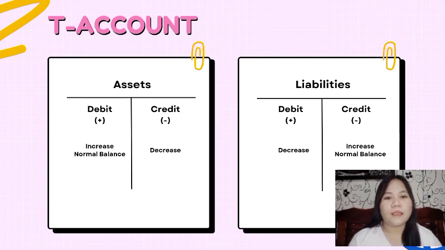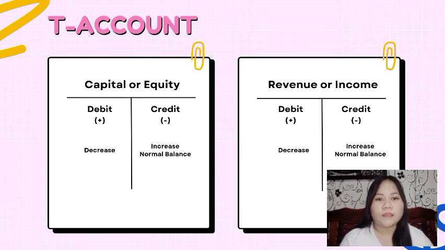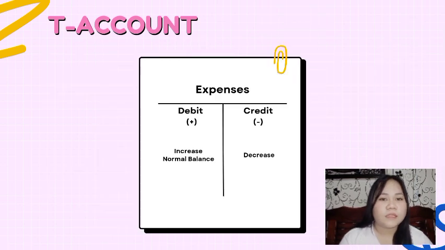So, ang normal balance ng assets ay increase in debit and decrease in credit. While sa liabilities naman ay increase in credit and decrease in debit. And then sa capital or equity ay increase in credit and decrease in debit. Sa revenue is increase in credit and decrease in debit. And lastly sa expenses, increase in debit and decrease in credit. So, ayan yung mga normal balance ng bawat accounts na dapat nating laging tandaan.